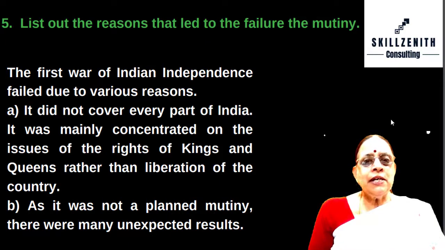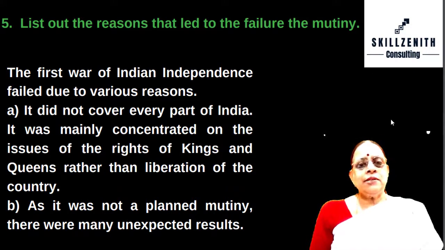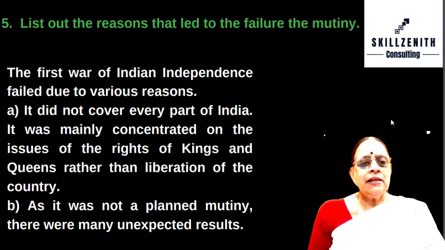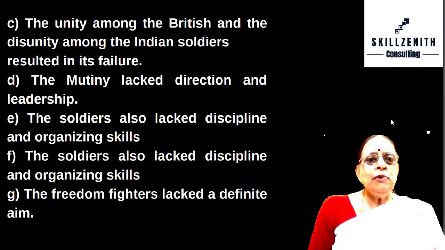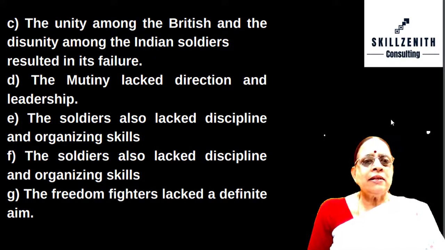The First War of Indian Independence failed due to various reasons. It did not cover every part of India. It was mainly concentrated on the issues of the rights of kings and queens rather than the liberation of the country. As it was not a planned mutiny, there were many unexpected results. The unity among the British and the disunity among the Indian soldiers resulted in its failure. The mutiny lacked direction and leadership.